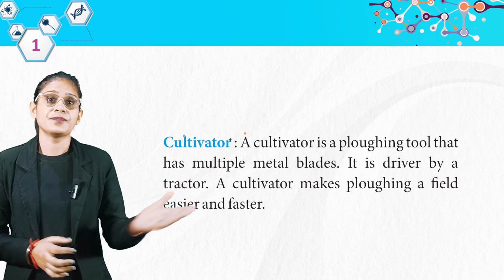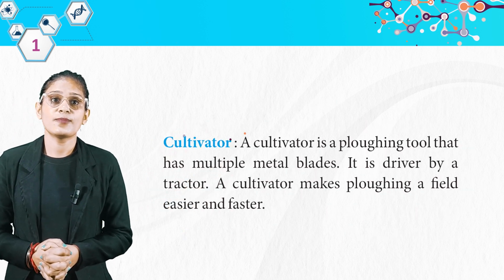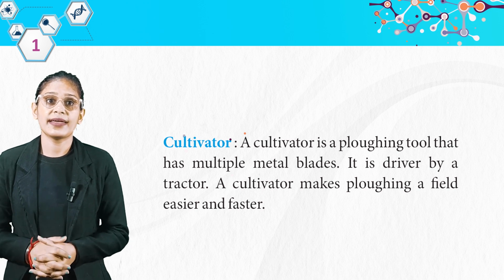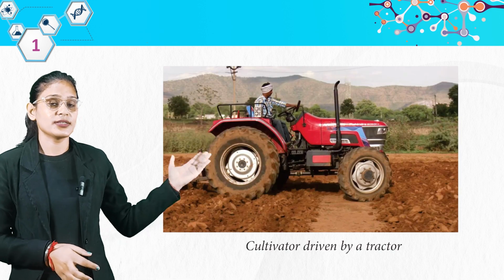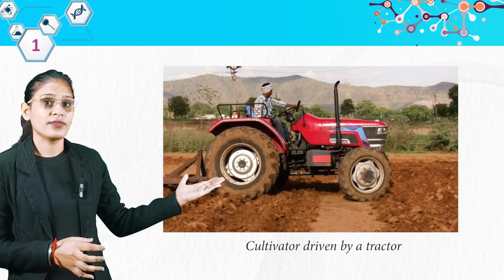Now, the cultivator. A cultivator is a plowing tool that has multiple metal blades. It is driven by a tractor. A cultivator makes plowing a field easier and faster. Look at this picture. We have a cultivator driven by a tractor.